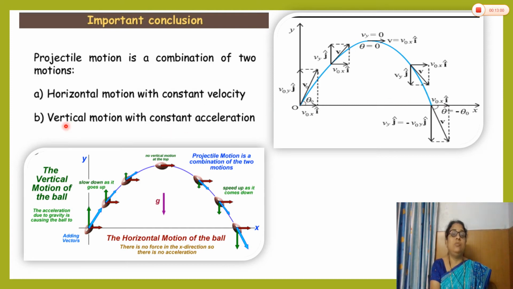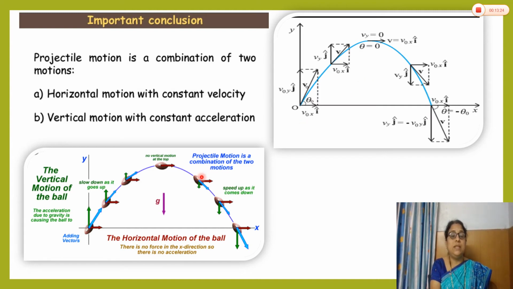But in the vertical motion, the acceleration is constant, and only the velocity goes on changing. First the velocity decreases up to the top point and then again increases. There is a change in velocity of the vertical component only and not the horizontal component. The horizontal velocity remains constant.